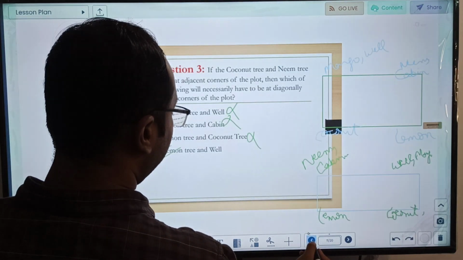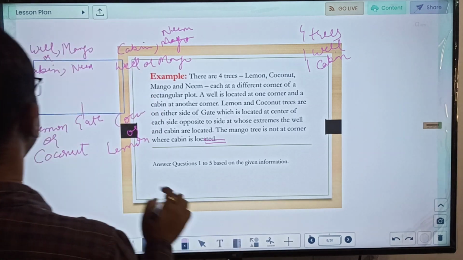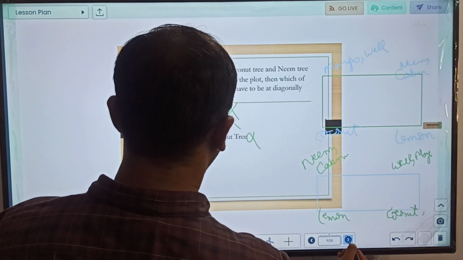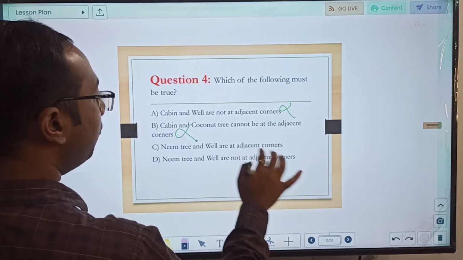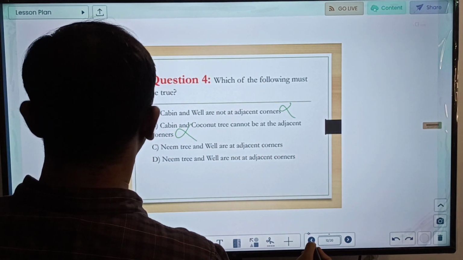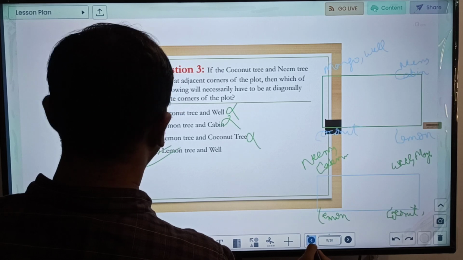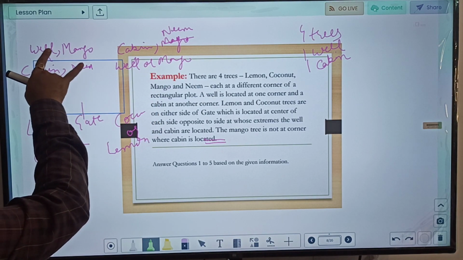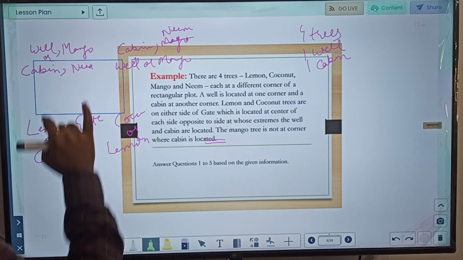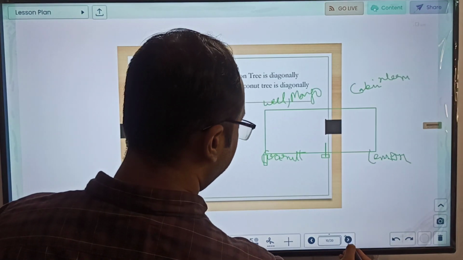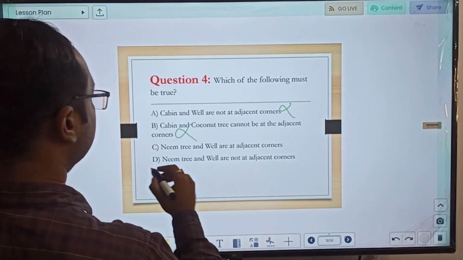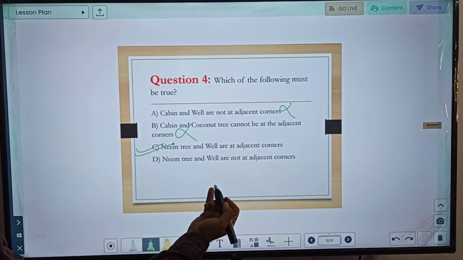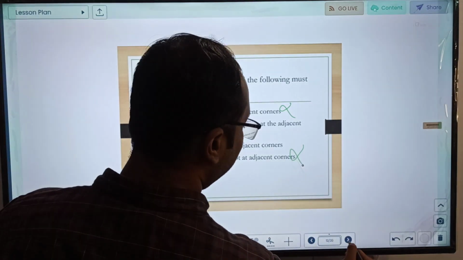Cabin and coconut, let us see, no, again they can be adjacent. Neem tree and well are at adjacent corners. Neem and well, in this particular case they can be adjacent, so this option can be true. Neem tree and well are not adjacent, so if one of them has to be true, the other will be false, so clearly C is our answer.